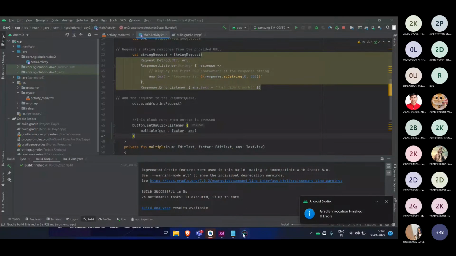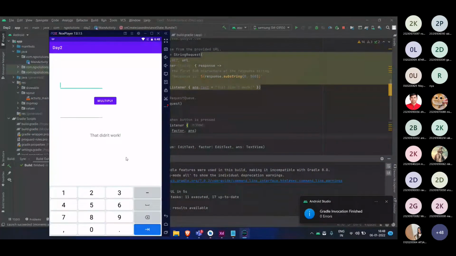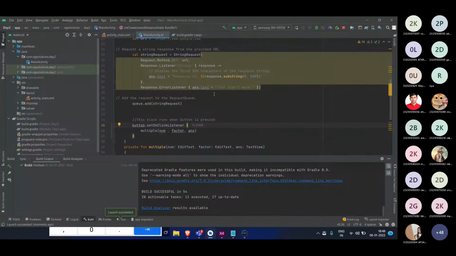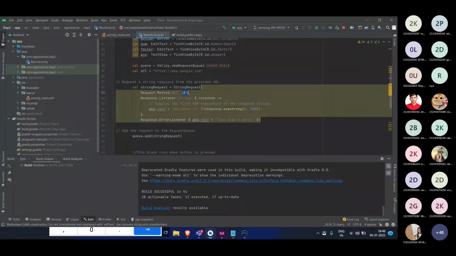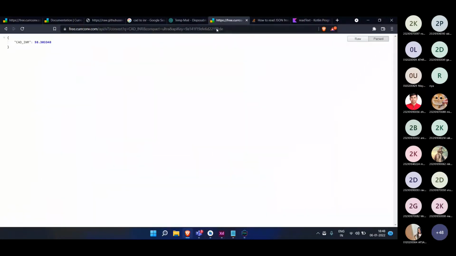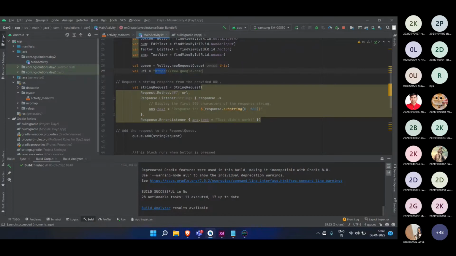Okay, so there might be a problem because we haven't given the, okay, that didn't work. So we are getting one response which is the error and it is printing that didn't work. And why are we getting the response? Because we haven't given the URL. So here you can see the URL is www.google.com, which is not right. We are going for this URL. So if I copy this, paste this over here,